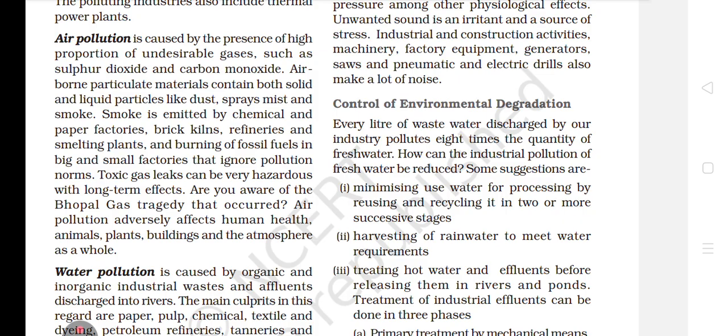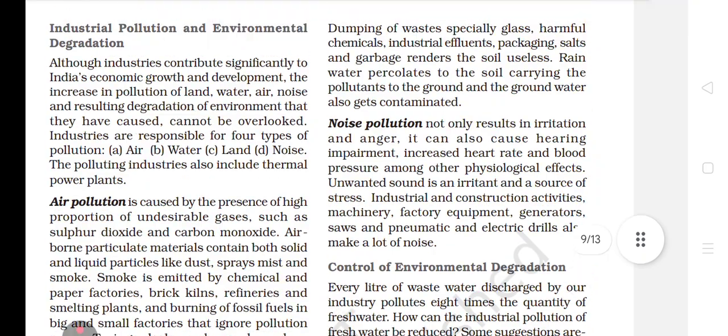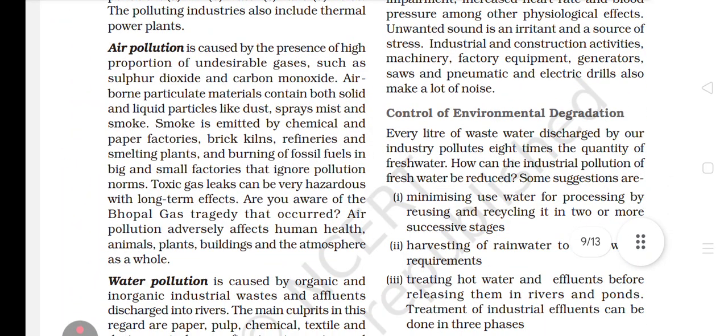Smoke is emitted by chemical and paper factories, brick kilns, refineries, and smelting plants, and by the burning of fossil fuel in big and small factories that ignore pollution norms. Toxic gas leaks can be very hazardous with long-term effects. Are you aware of the Bhopal gas tragedy that occurred?